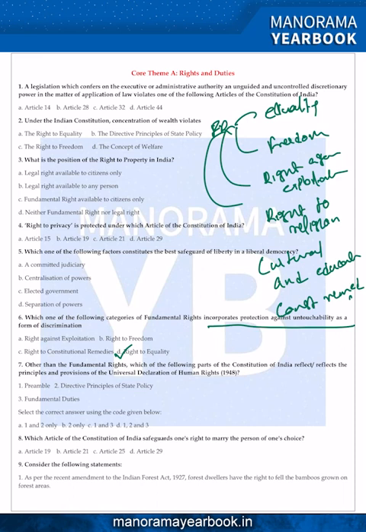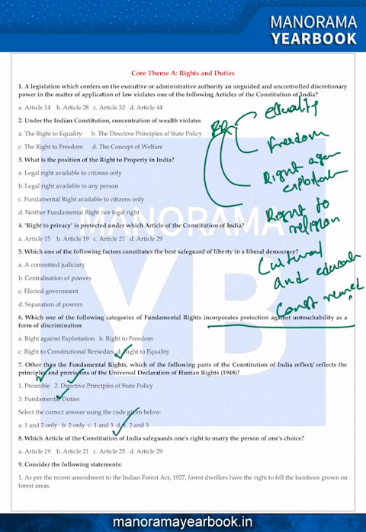Initially it was 10 duties, but the 86th Constitution Amendment added one more duty into our fundamental duties. So these three are visible in the Universal Declaration of Human Rights. Answer is D for Delhi. And 8.